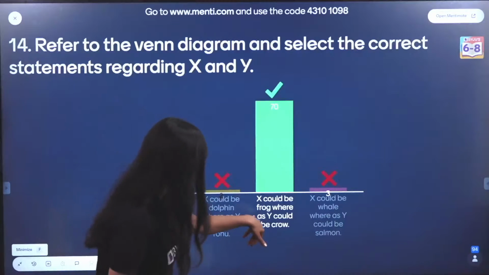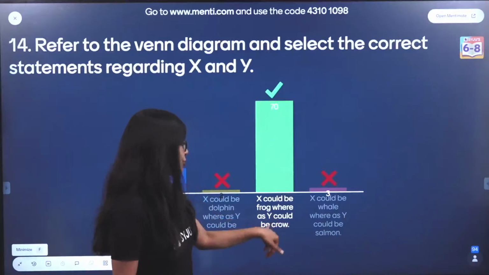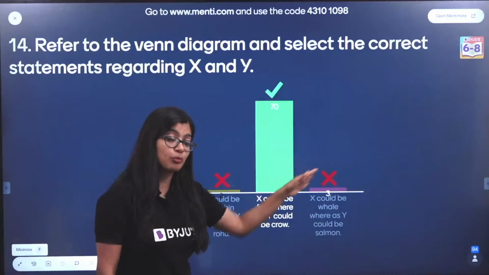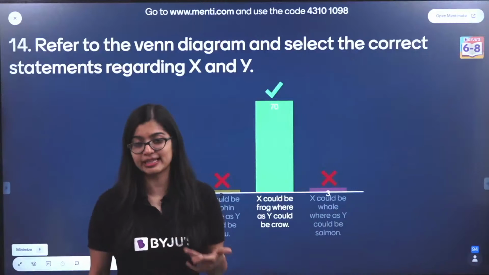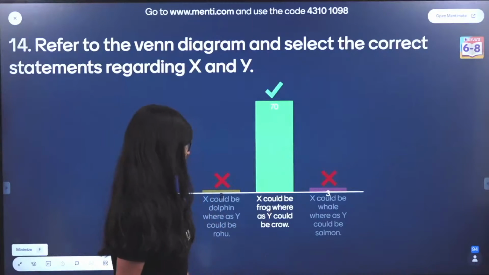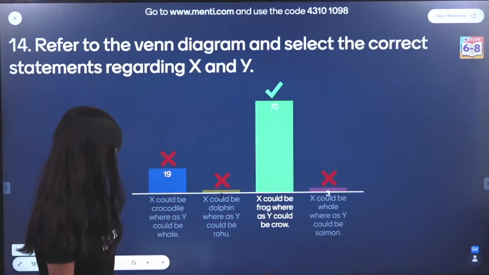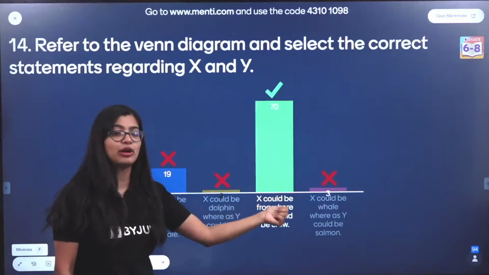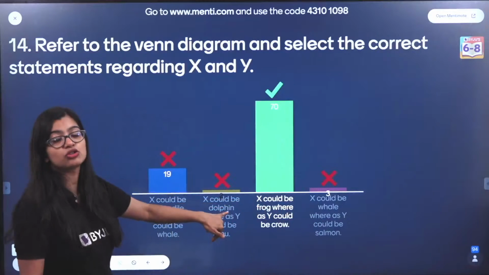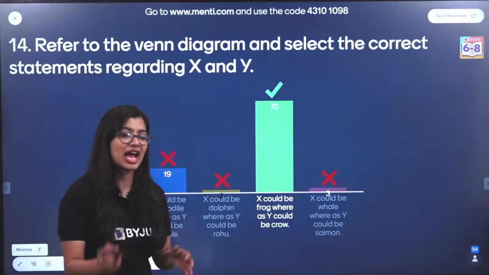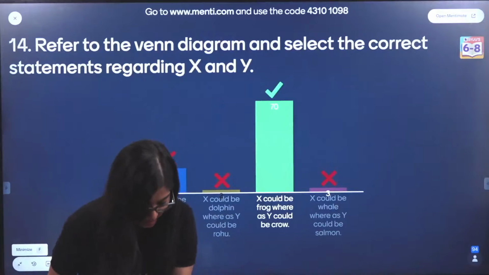Then it says Y could be a crow. Now Y was something that could breathe through lungs. Now you know your birds do have lungs and that helps them breathe, which is why the correct answer is Y, that is crow. See, with X only you will be able to understand what is the correct answer, okay? Because everything else cannot breathe through skin as well as lungs. They will either be able to do it through skin or they are breathing through their lungs.